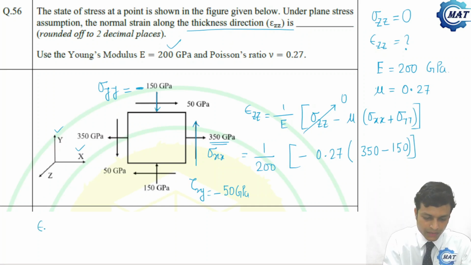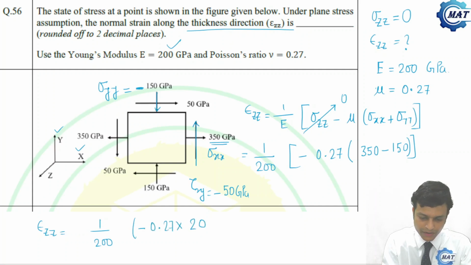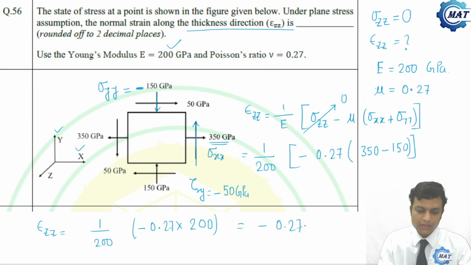So epsilon zz is 1 by 200 minus 0.27 into 350 minus 150 is 200 minus 0.27. So this is the answer to the problem.